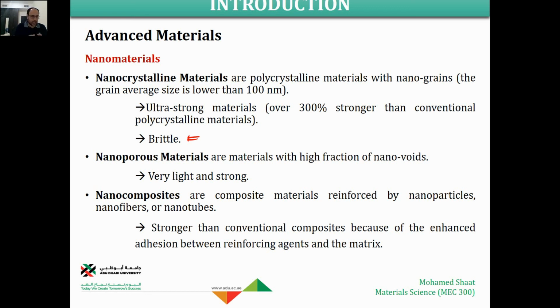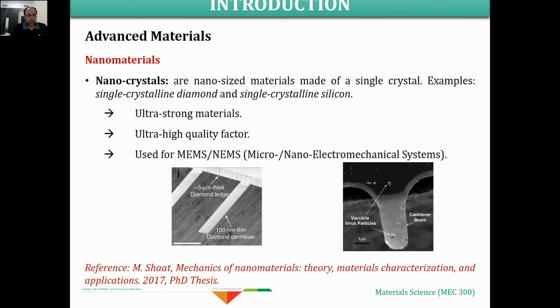So we are increasing the contact area, and this gives better properties and eliminates many of the defects and problems of the conventional composite material upon using nanocomposite. And there is a growing interest these days, and China is doing very well in this field in terms of research and development and using this nanocomposite material.